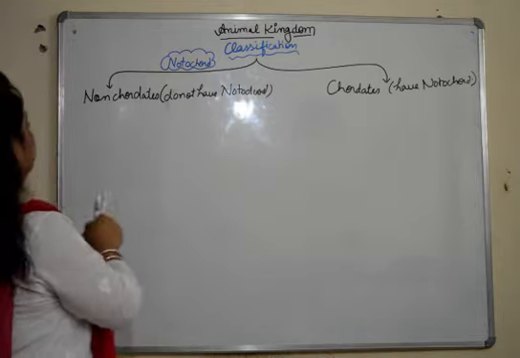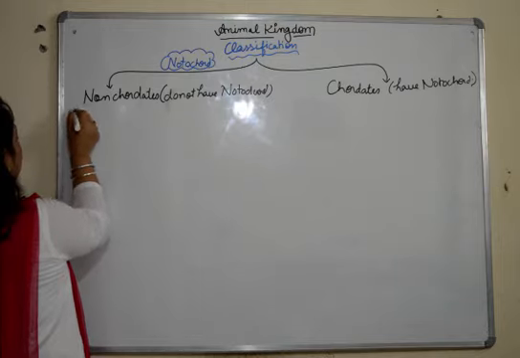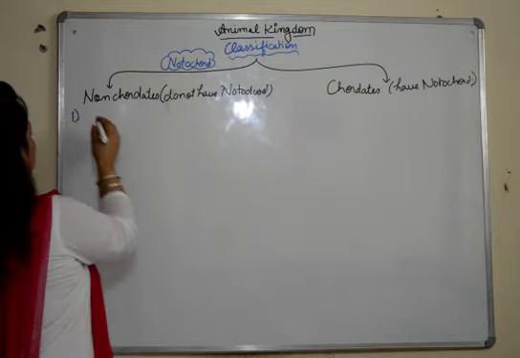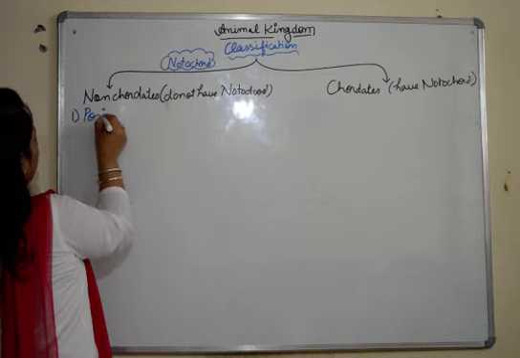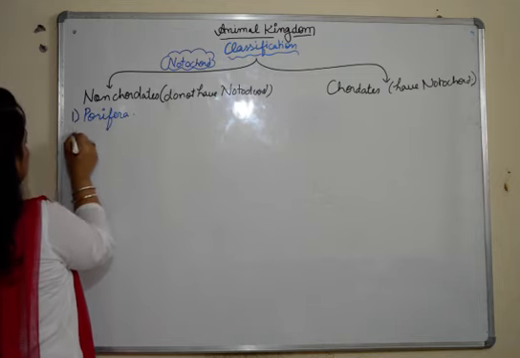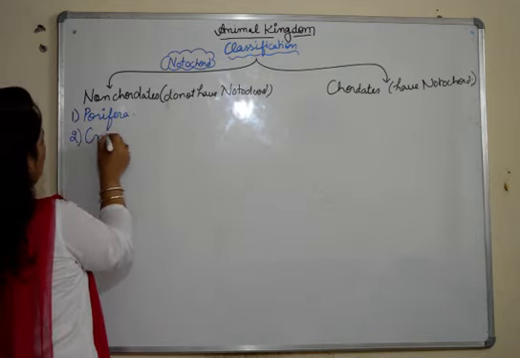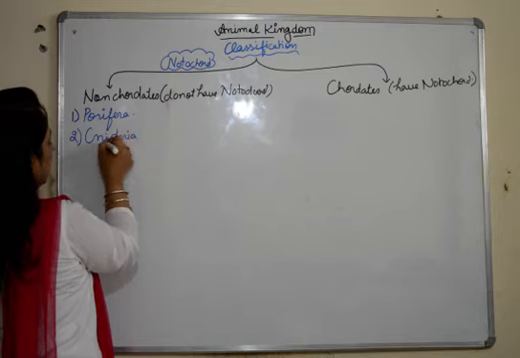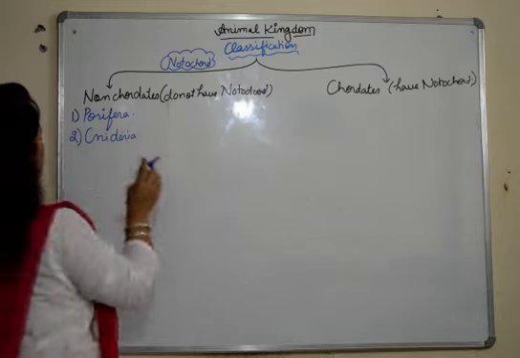We'll just write them. First we have Porifera, second Cnidaria, also known as coelenterates.